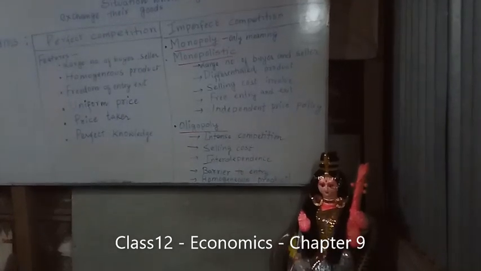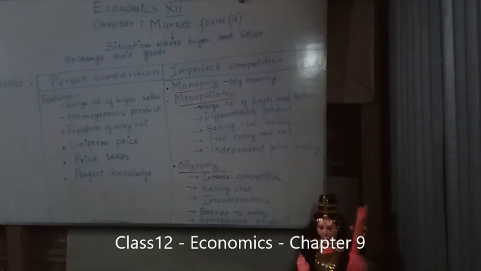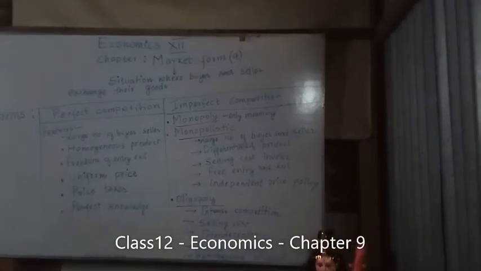So this is the glimpse of the chapter. The chapter starts with a definition of market, and we have seen that there are two forms of market, perfect and imperfect. Under imperfect, you have these three markets in your syllabus. So you need to know the features of perfect competition, the features of monopolistic competition, and the features of oligopoly. And this is the end of your chapter. Hopefully this will help you. Thank you.